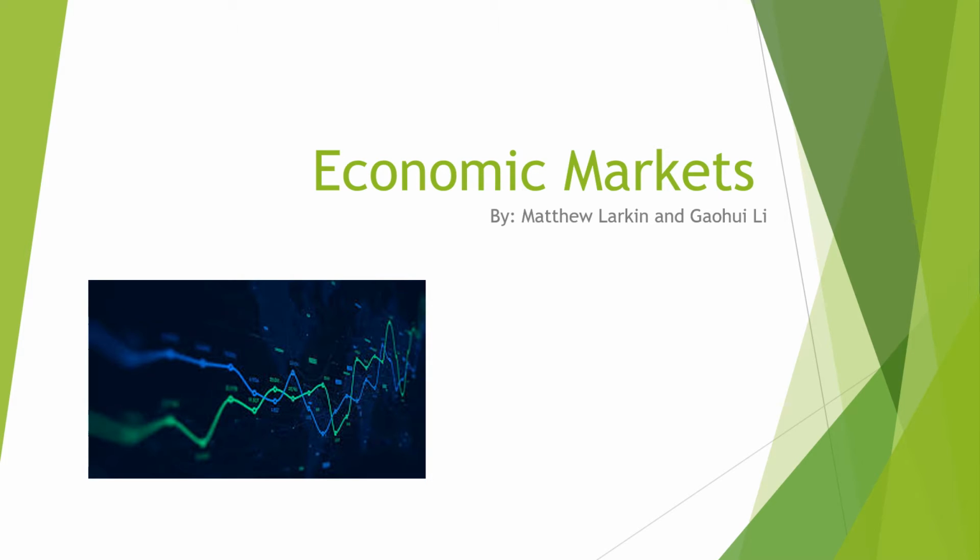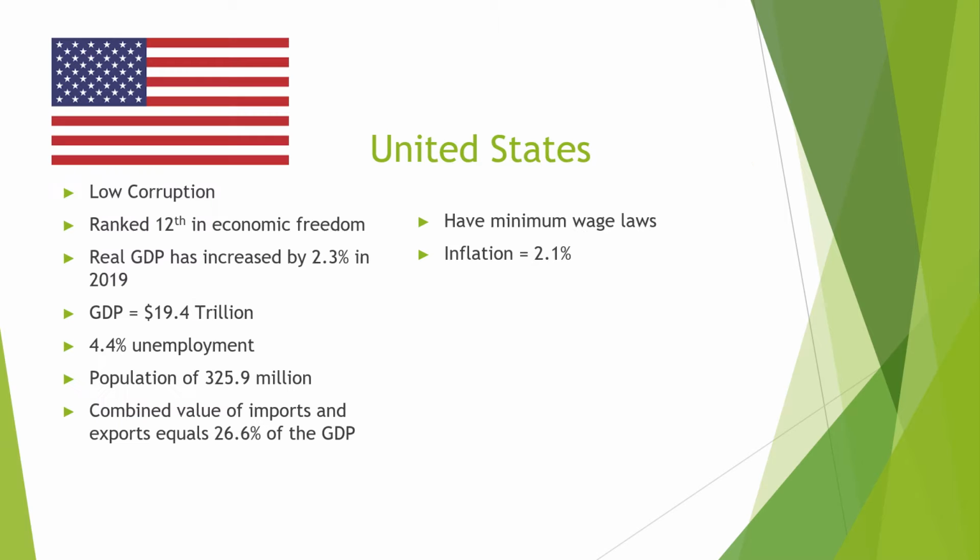We're going to be talking about economic markets in three different countries throughout the world. To start, we're going to talk about the United States. In the United States, there's low corruption, and in terms of economic freedom, they're ranked 12th amongst all other countries.